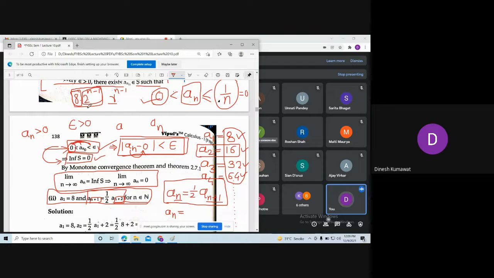So you said this will be 2 to the power n minus 1, okay, because this is 8 into 2, this gives me what? 8 into 4, which is nothing but 2 to the power 2. Yes, so this gives me 8 into 2 to the power n minus 1. This is nothing but our nth term, is it or not? Yes. Okay.